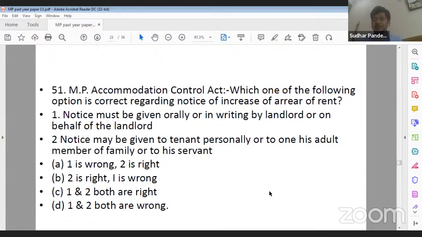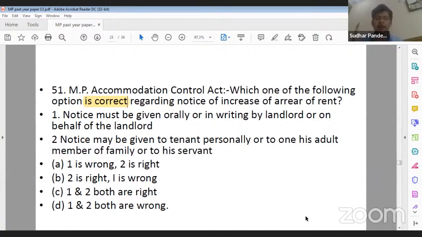Next question, question number 51. This question is from the MP Accommodation Control Act, right? Which one of the following options is correct regarding notice of increase of rent? So they are asking which option is correct regarding notice of increase of rent. First point, notice must be given orally or in writing by the landlord or on behalf of the landlord. Second point is stating notice may be given to the tenant personally or to one of his adult members of family or to his servant.